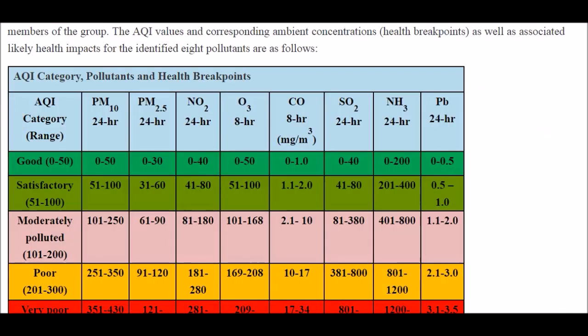If you look at the table, you can understand one point. There's no need to remember these values. So remember the categories: good, satisfactory, moderately satisfactory, poor, very poor, the 8 categories.